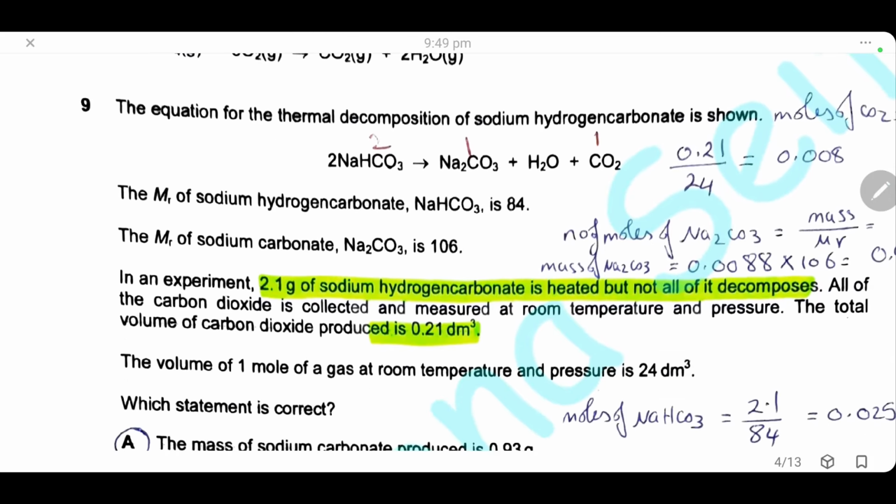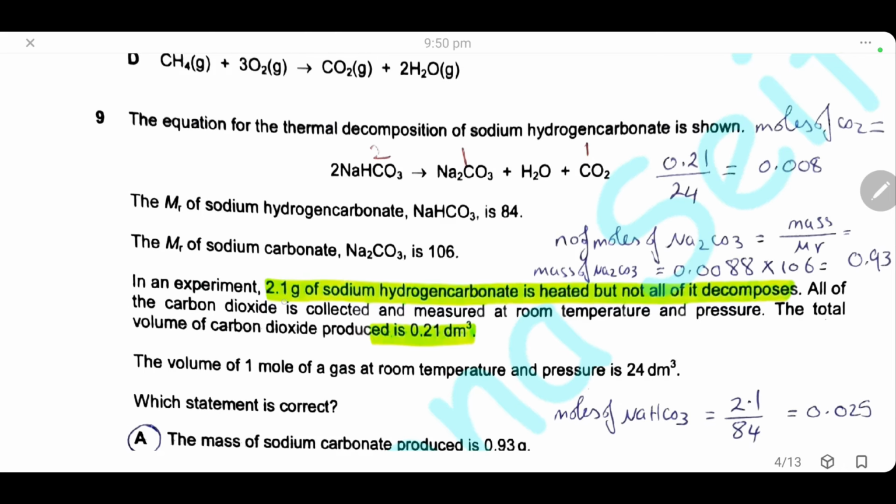Question 9. The equation for the thermal decomposition of sodium hydrogen carbonate is shown. Here the equation of decomposition of sodium hydrogen carbonate, it gives sodium carbonate, water, and carbon dioxide. Here we have the Mr for sodium hydrogen carbonate, it's 84, and for sodium carbonate it's 106.